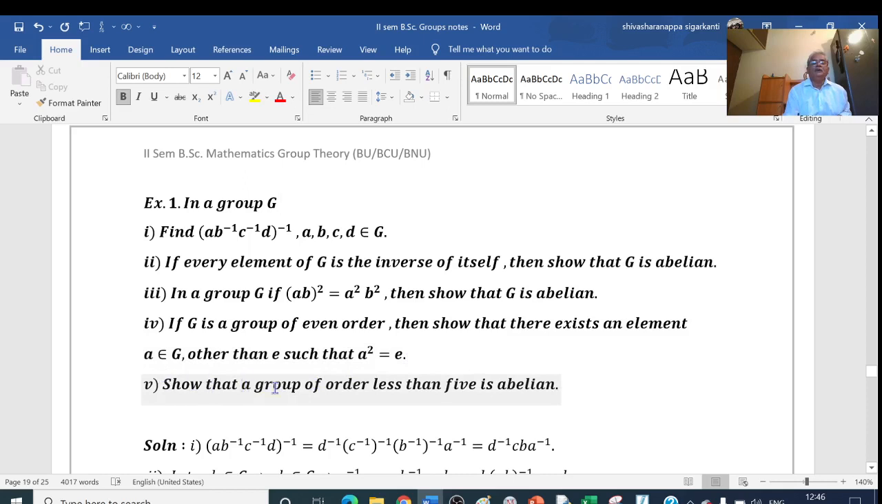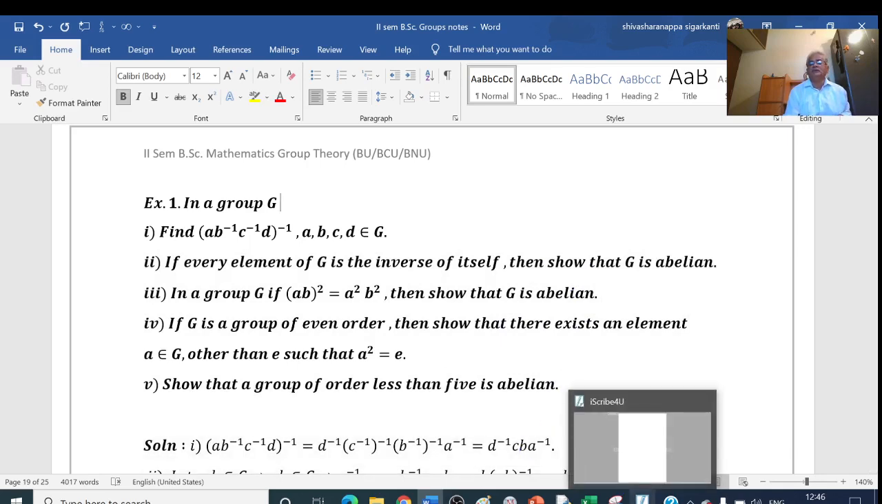Last one, show that a group of order less than 5 is abelian. So these are all related with mostly abelian groups. Okay. So to prove this, let us try one by one.